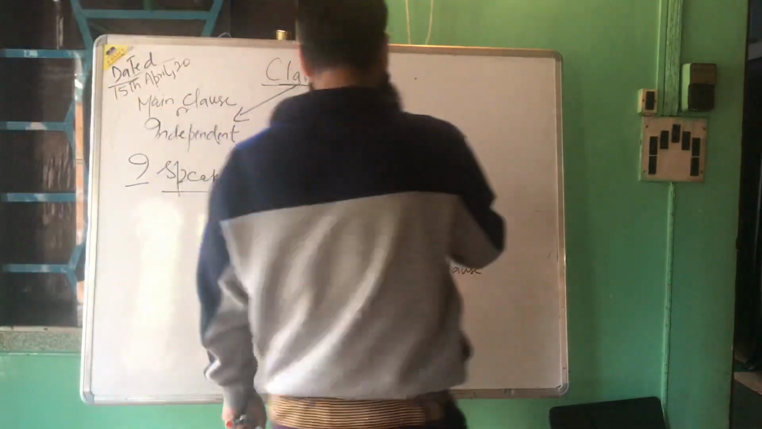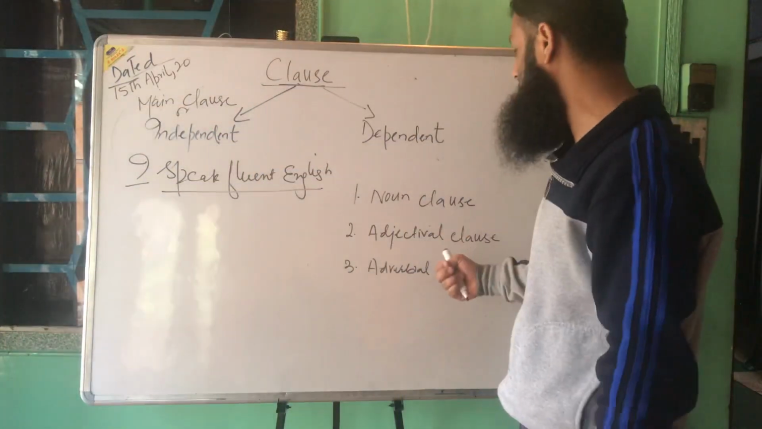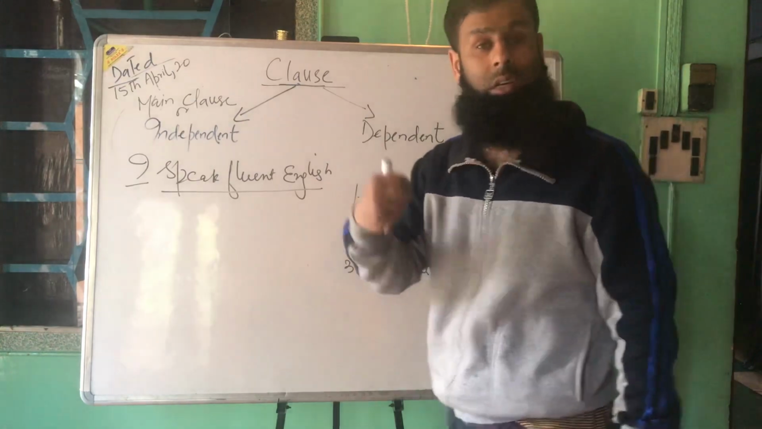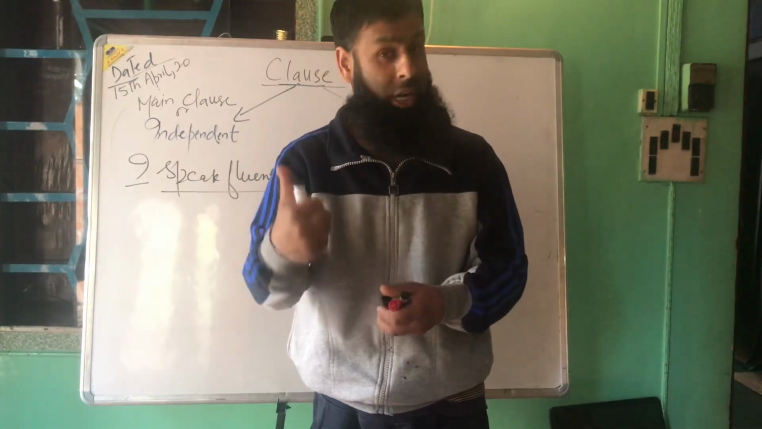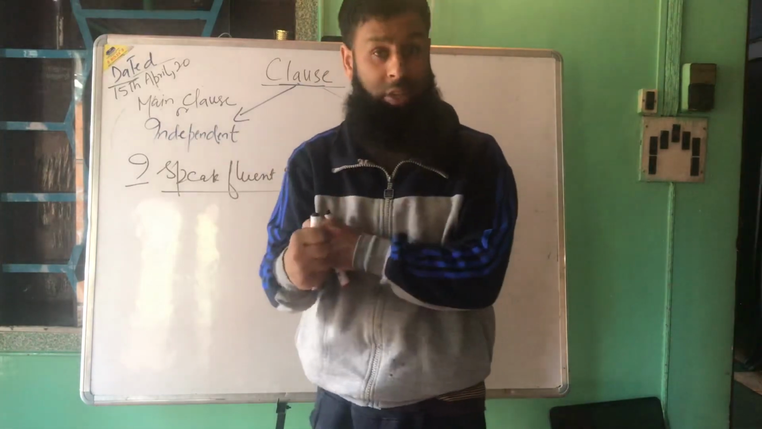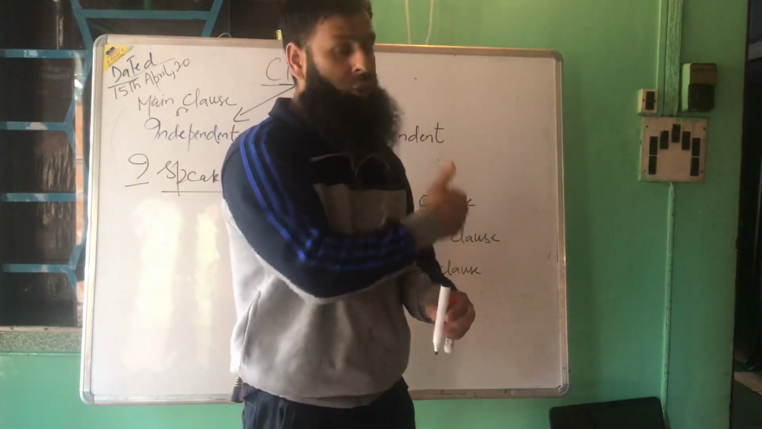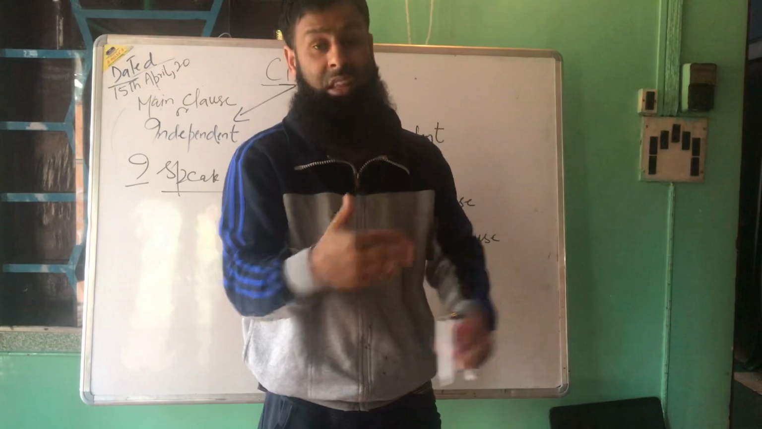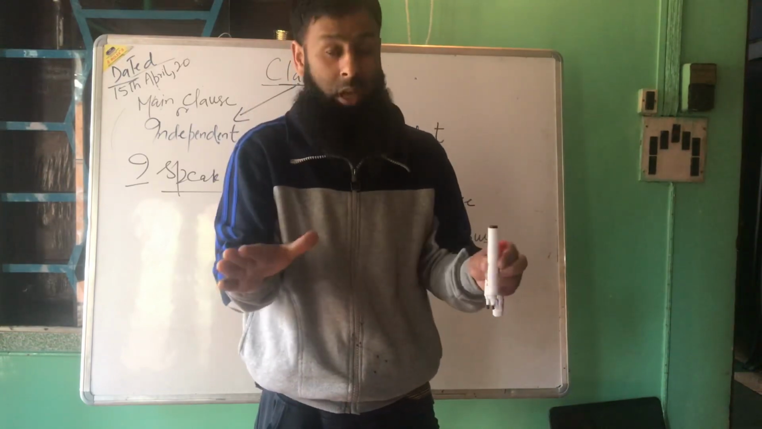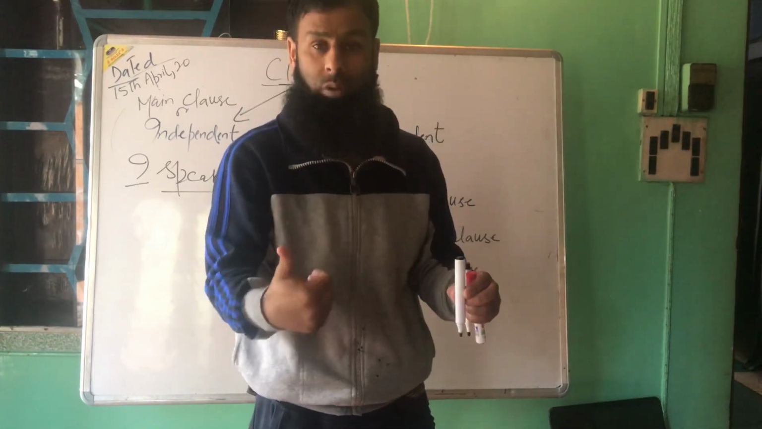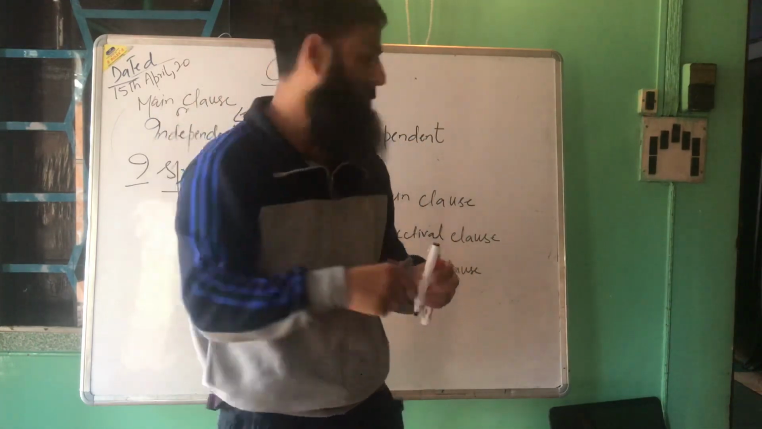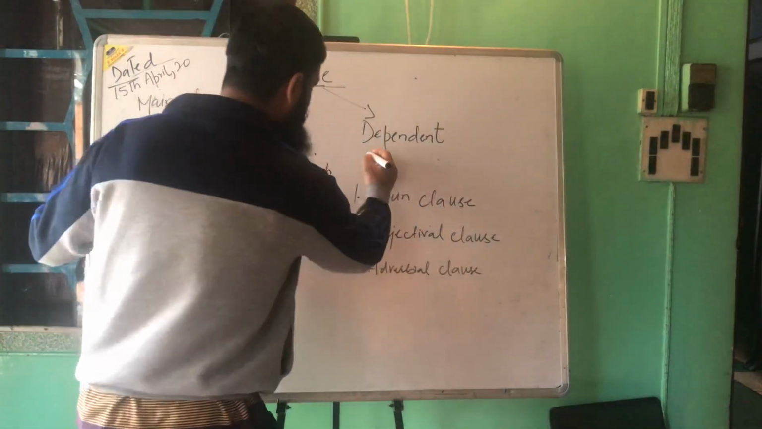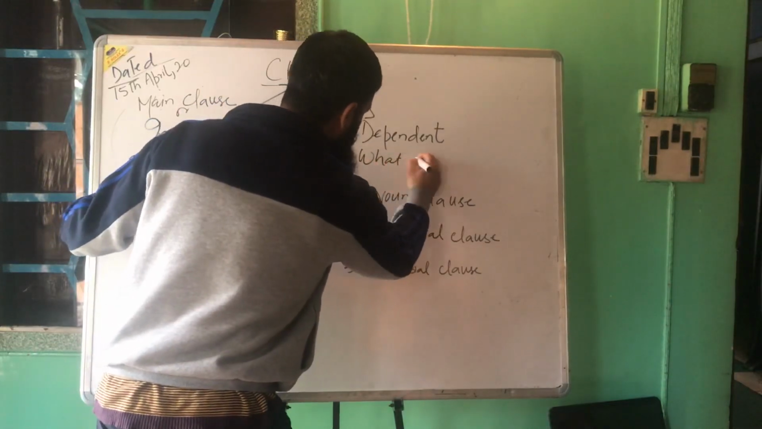On the other hand, we have the dependent clause. Remember, both of them have their own subject and predicate. But in this type of clause, what makes it different from the principal clause is that it doesn't complete the sentence. It can never stand alone, and it always begins with a subordinating conjunction. Let me put an example over here: what I told you.